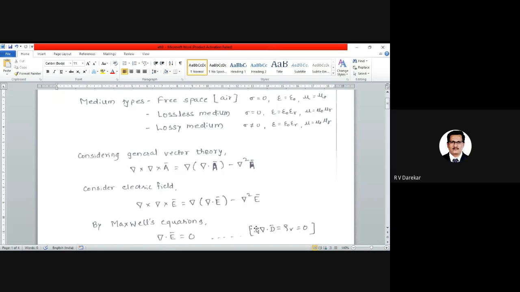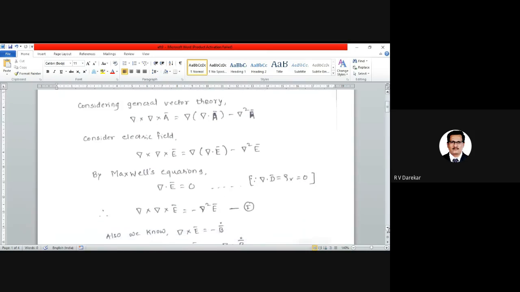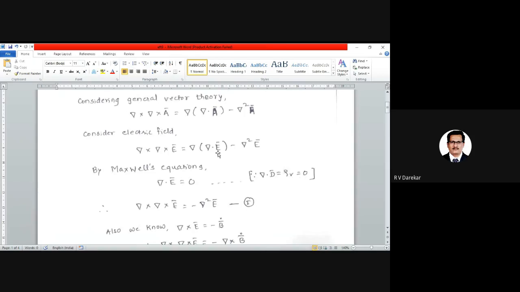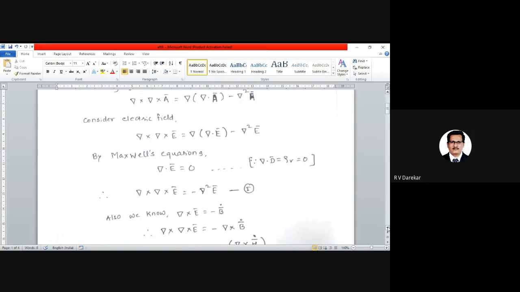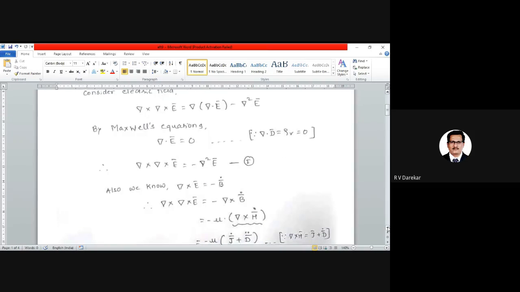Therefore, as del dot D bar can be considered equal to 0, here I will consider del dot E bar equal to 0 for our consideration. Moving ahead, if del dot E bar is equal to 0, I will substitute there, and this term will be 0, and I can write the same equation as del cross del cross E bar equal to minus del square of E bar. Let us consider this equation as equation number 1, and let us proceed further.